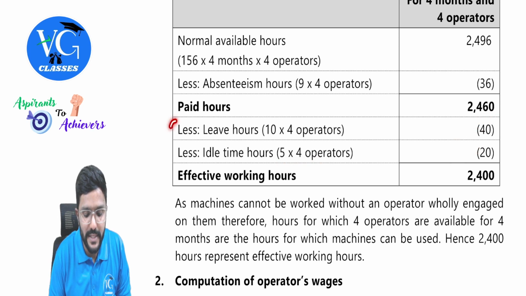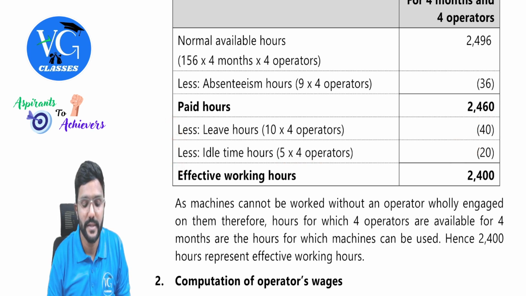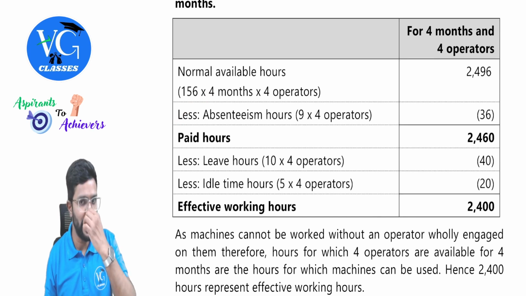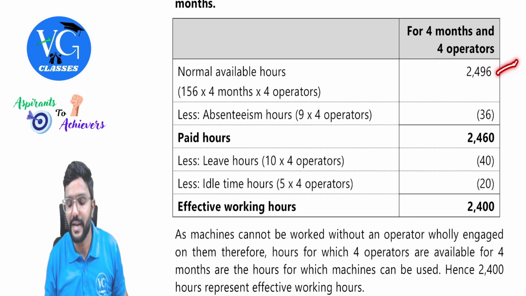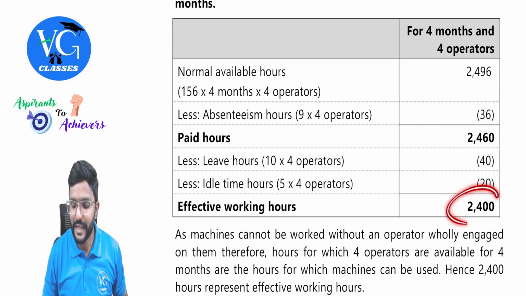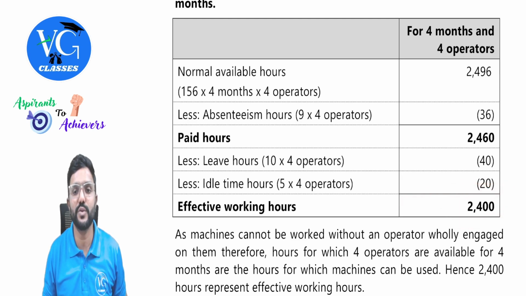Sir, for this hours, will the payment be made? Yes, but only for absenteeism there is no payment. So if I have to calculate paid hours, we need to take total available hours minus 36. So this is the hours for which payment is made, 2460 hours. Whereas for 40 and 20 payment is made, but there is no productivity. So if I have to calculate what is the productive hours, it is 2400, guys.